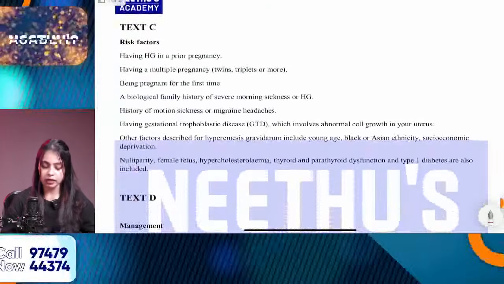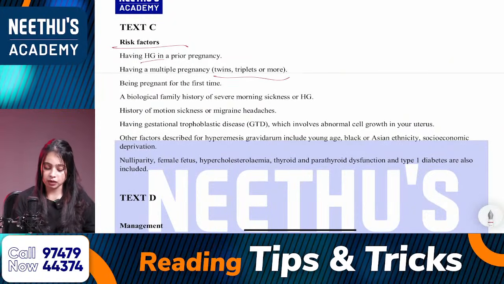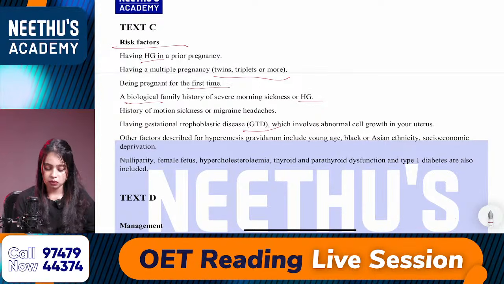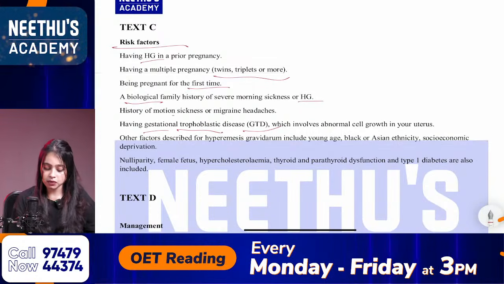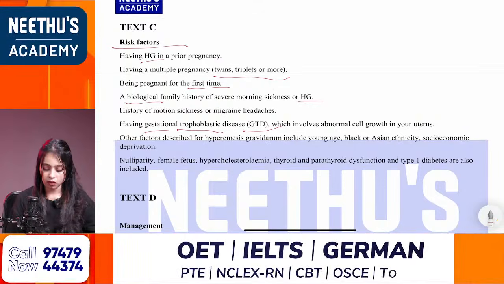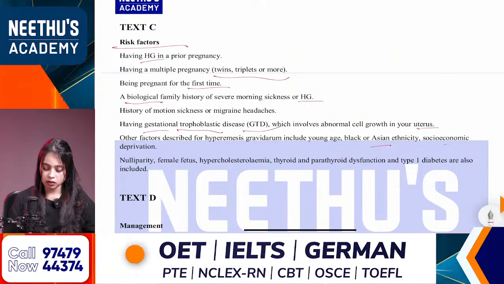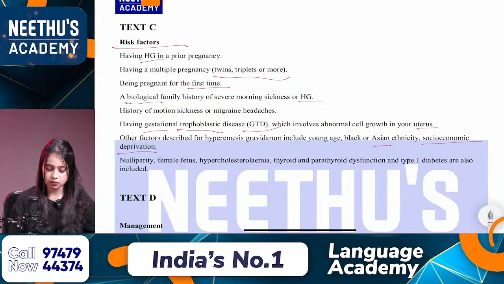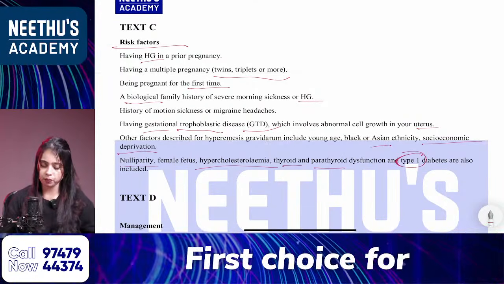And I am moving to text C, underlining the heading, then all the brackets and abbreviations, and the words that indicate time and other names, like the name of a country, then research related words. So these are my keywords from text C.